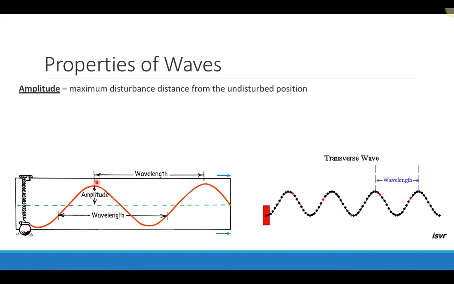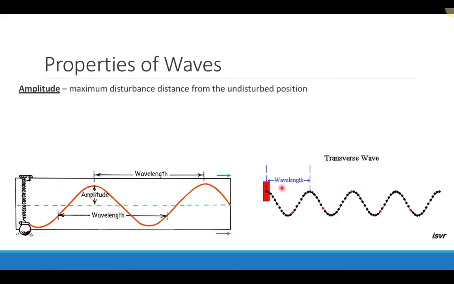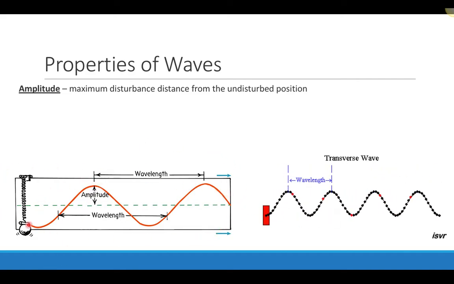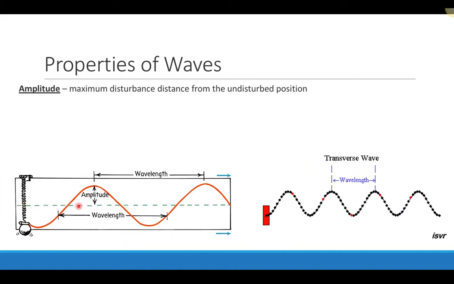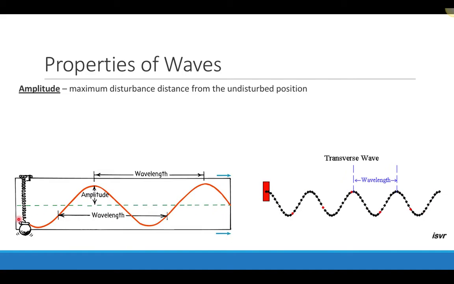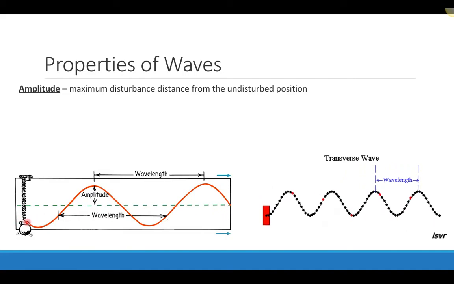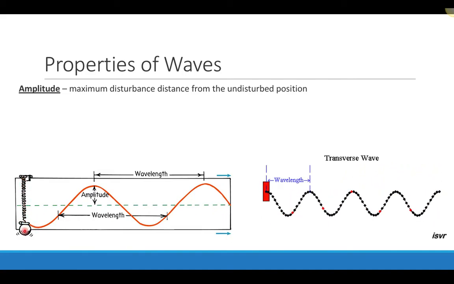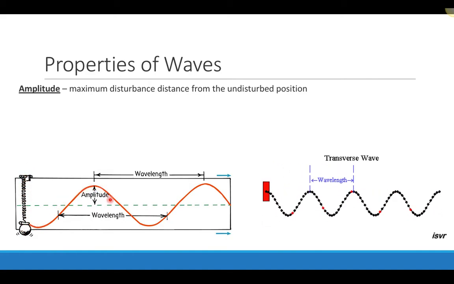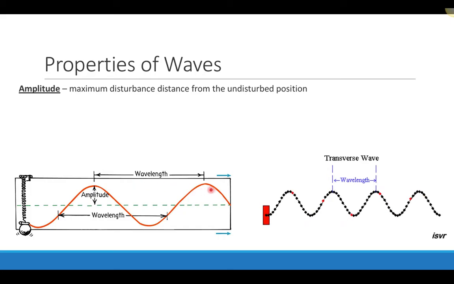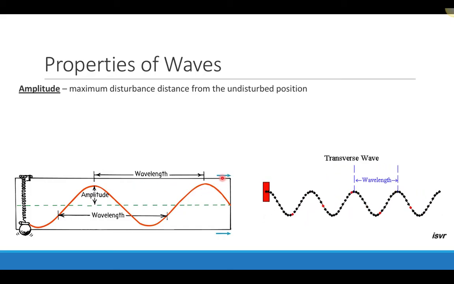So here in this bottom picture, we can ignore the one that's repeating right now. But in this picture right here, the undisturbed position is the green dotted line. And then basically we have a string, and it's being oscillated up and down here by a spring. And this is the wave as it would be traveling. For example, there's an arrow showing it traveling to the right.